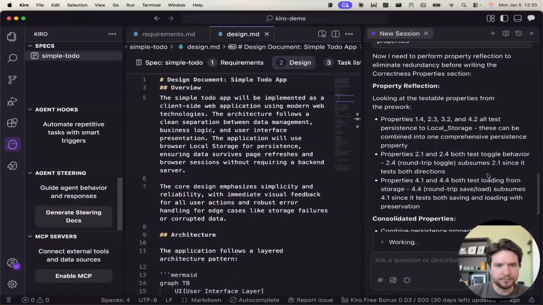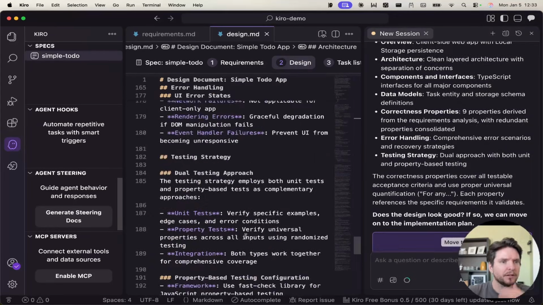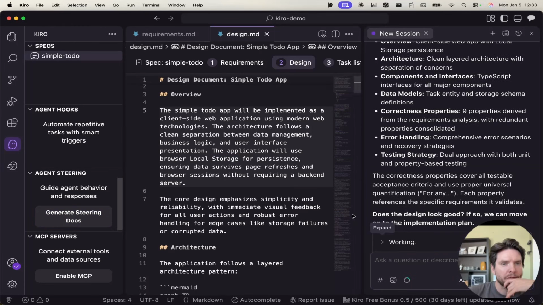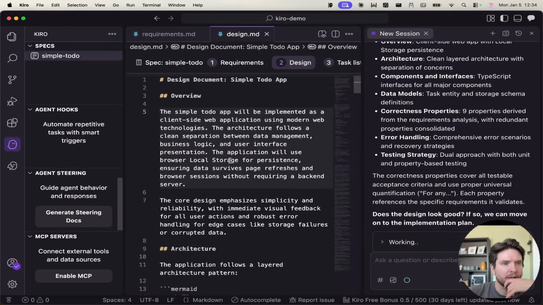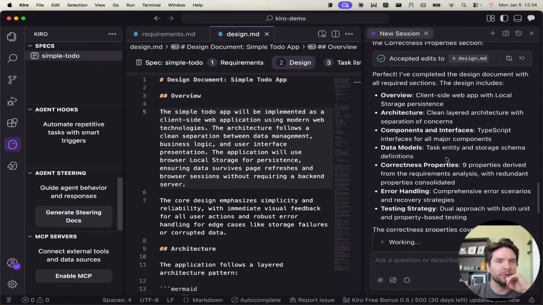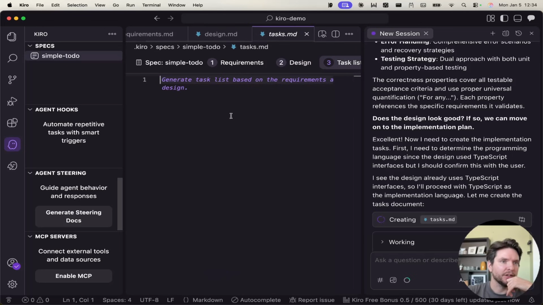So collocate tests with source files. Yeah, like that. That's how I usually build. And okay, move to implementation plan. I mean, we don't really care what our to-do app is going to look like, how it's going to work. We're more interested in what the process looks like. What is the PIV loop or the flow of creating here. So yeah, okay, now tasks are being created.